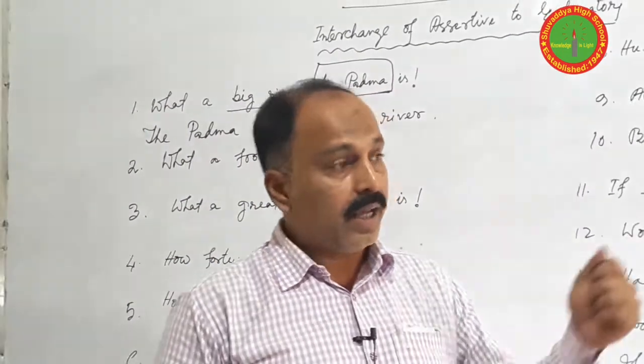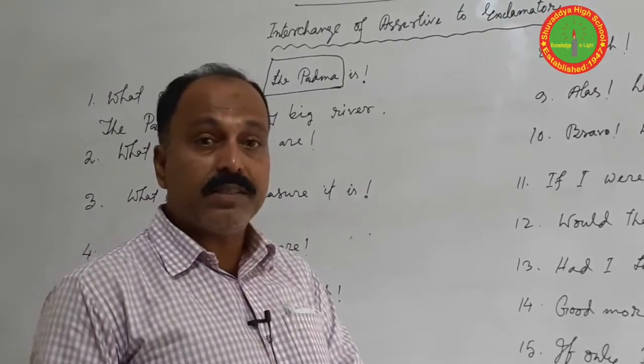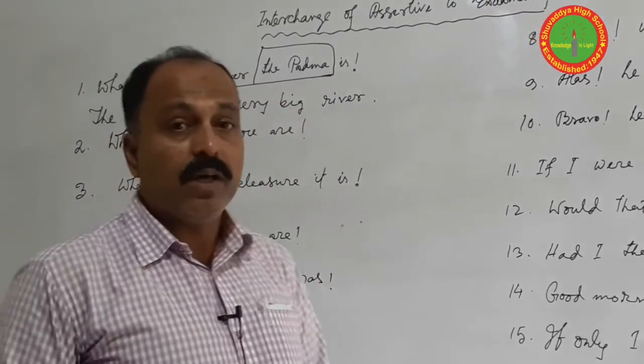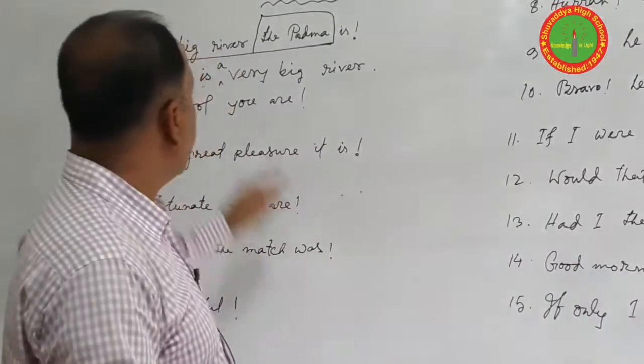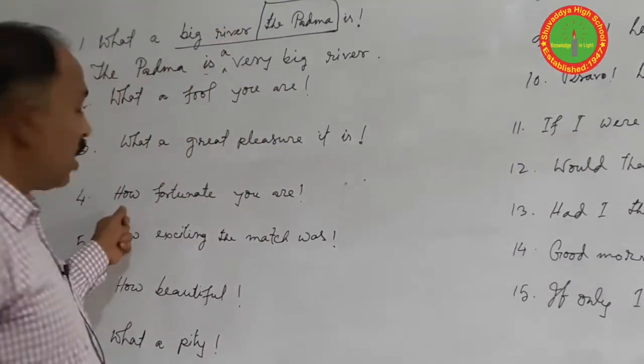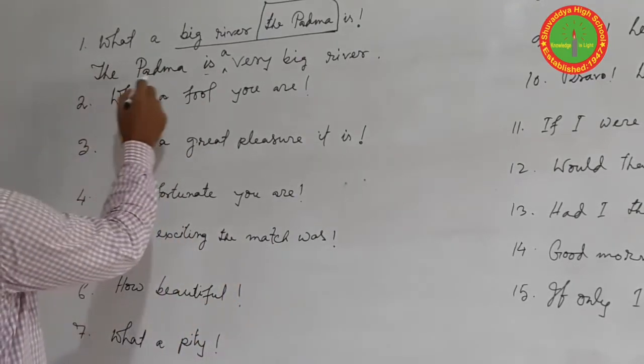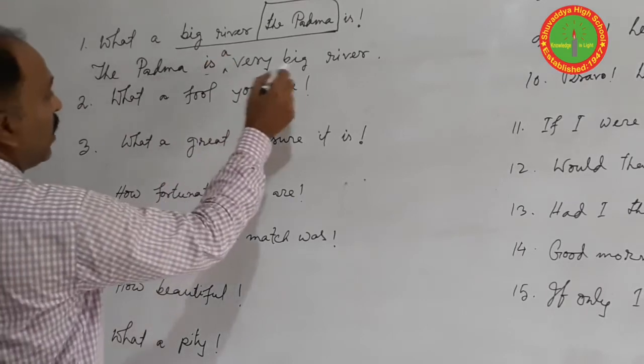If you have a or an in the assertive sentence, then you have to change the sentence into exclamatory starting with what. If there is no indefinite article, you use how. So the answer of the question: The Padma is a very big river.